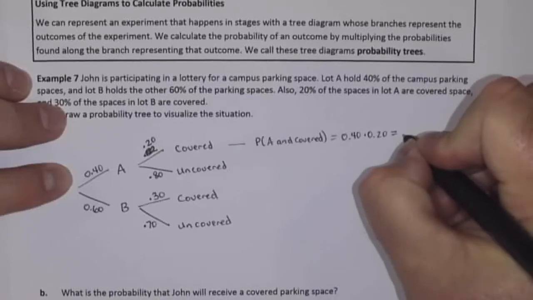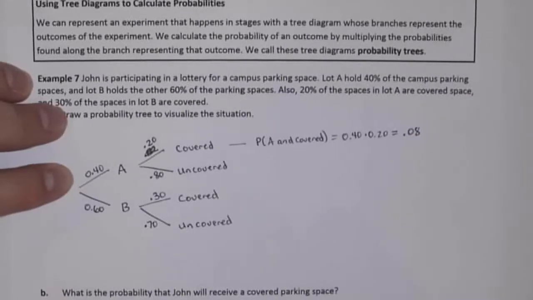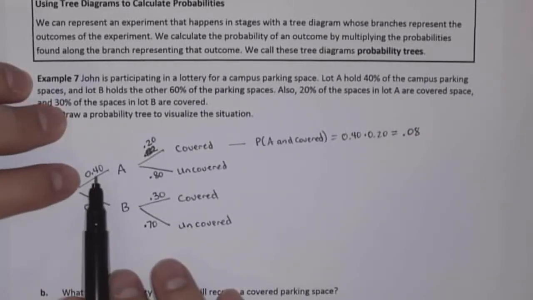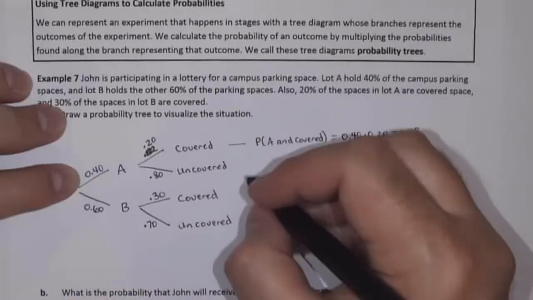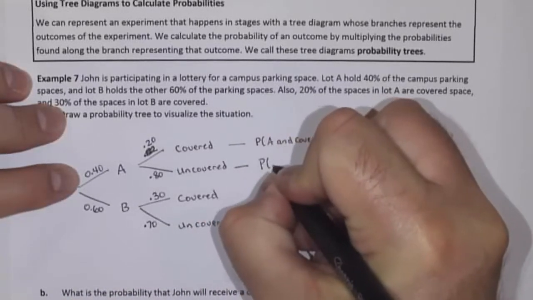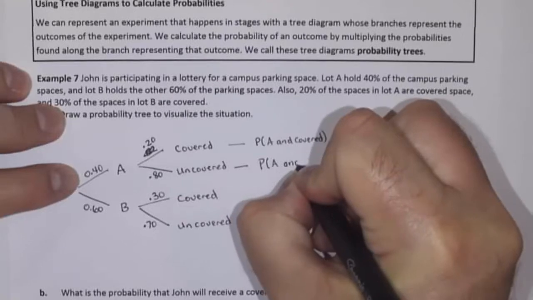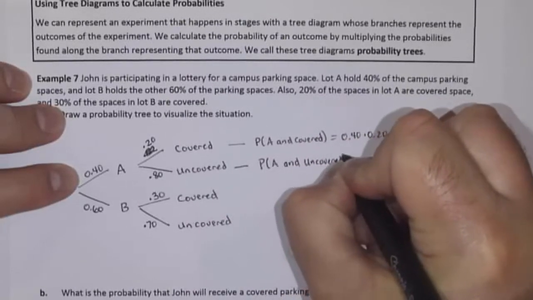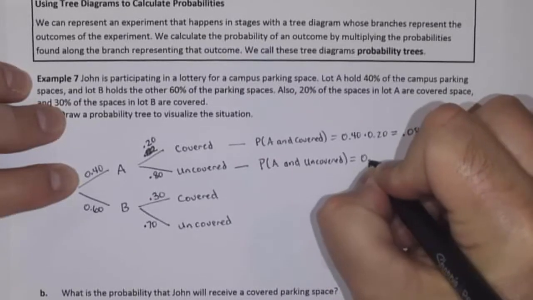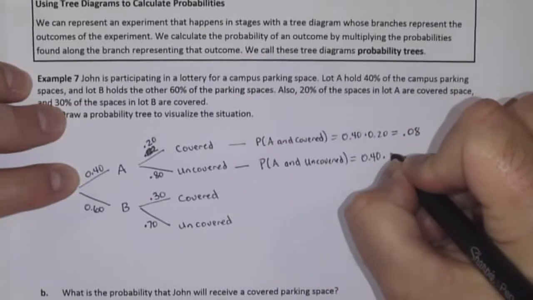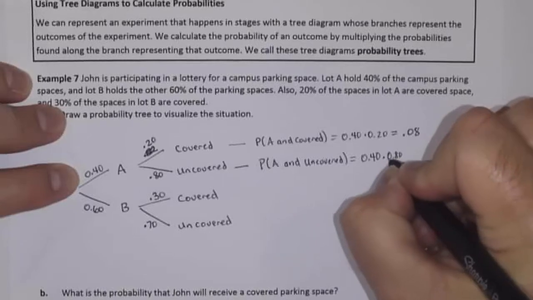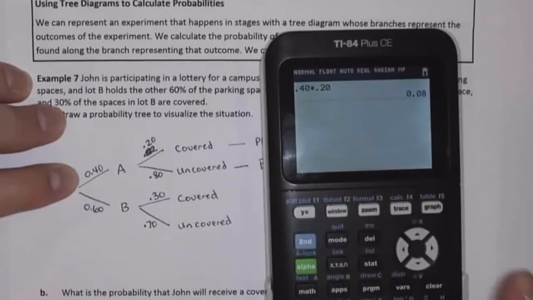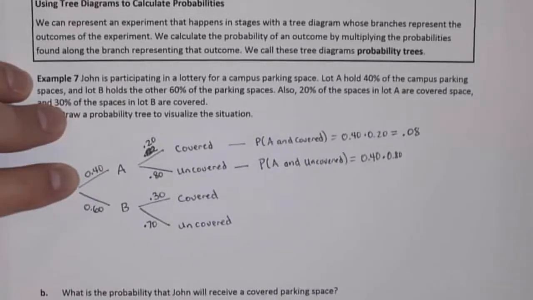So this probability is 0.08. The probability that John ends up in Lot A and uncovered, so A and uncovered, is going to equal 0.40 times 0.80. So 0.40 times 0.80, that is equal to 0.32.